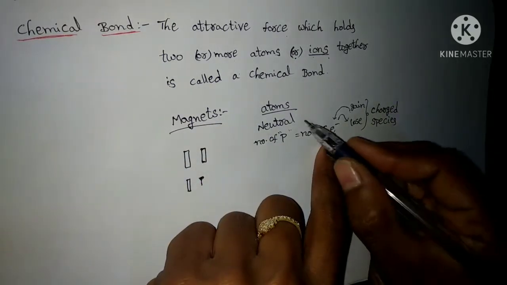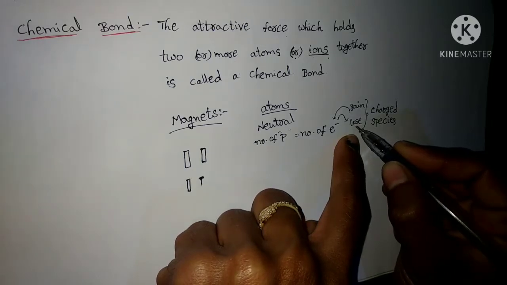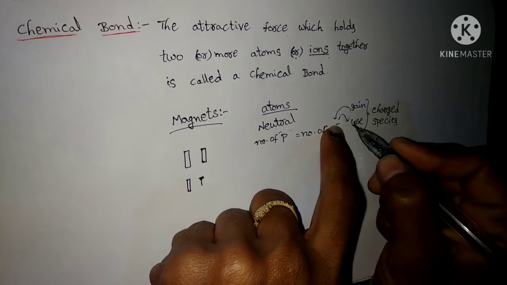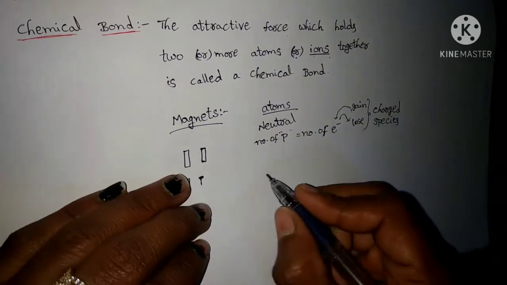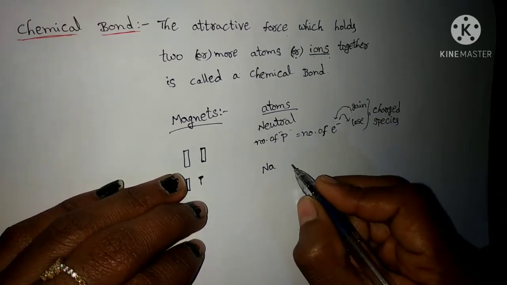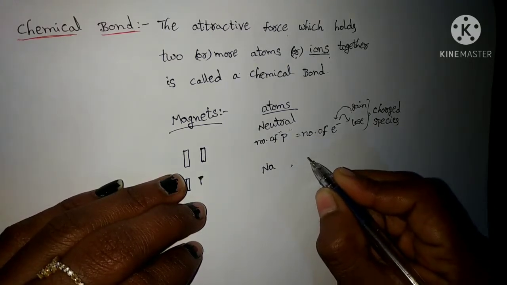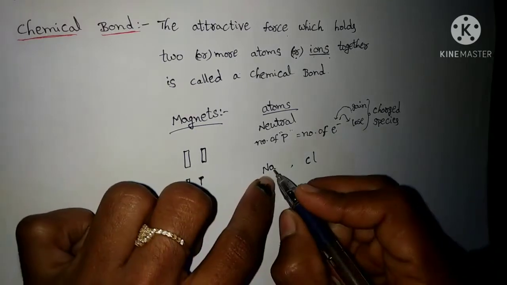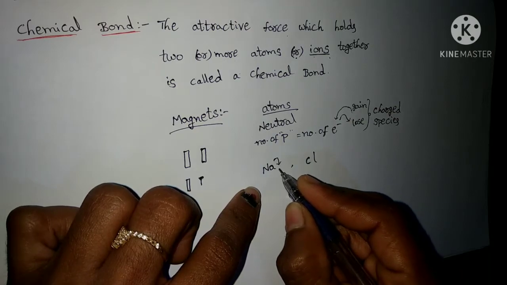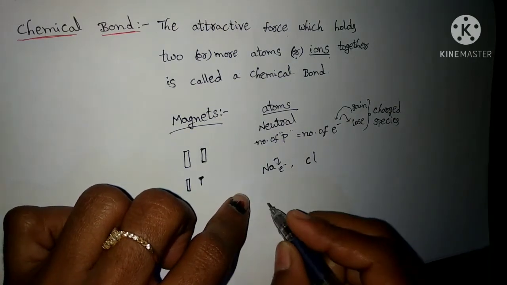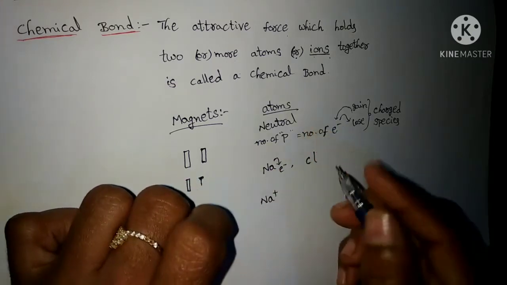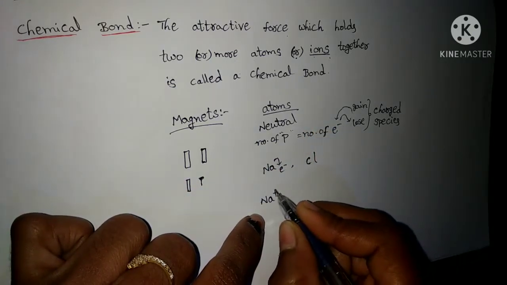For example, if an atom loses an electron, the atom will get a positive charge. If an atom gains an electron, it will get a negative charge. Now we will take sodium and chlorine as examples. Sodium loses one electron, so sodium is converted to Na+.